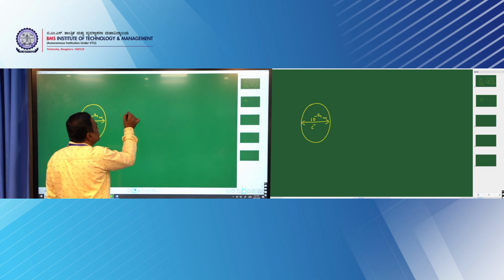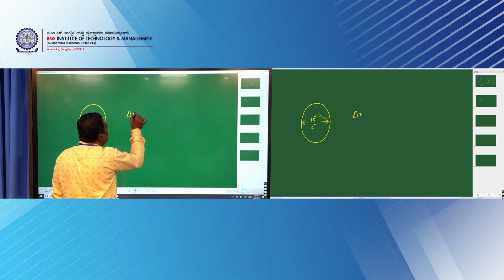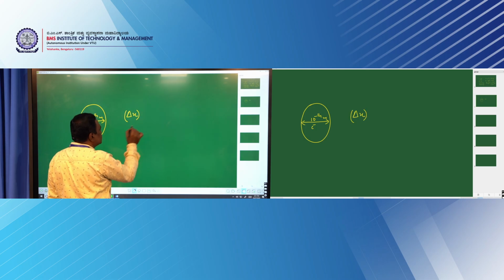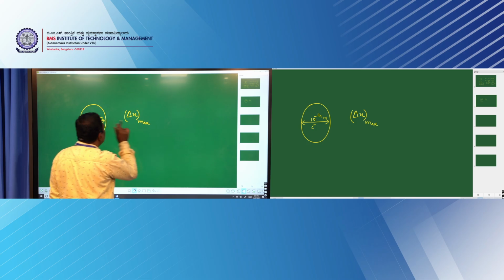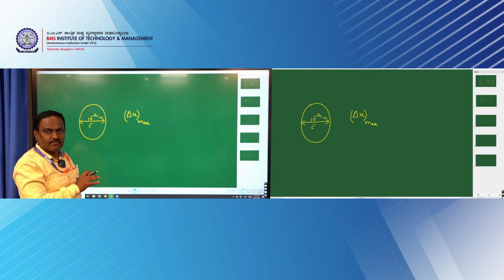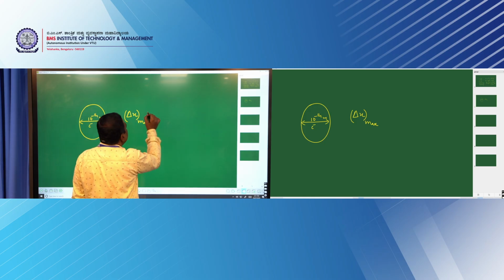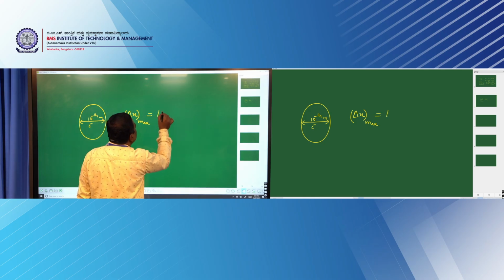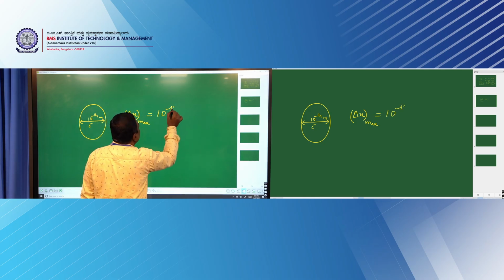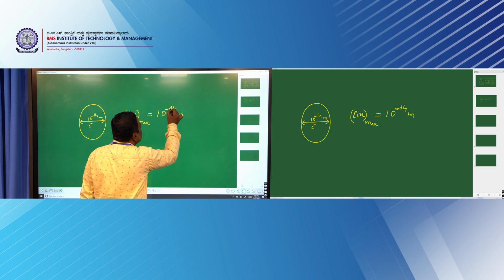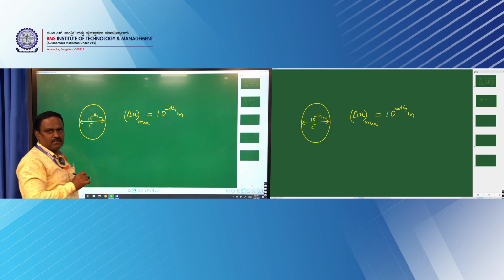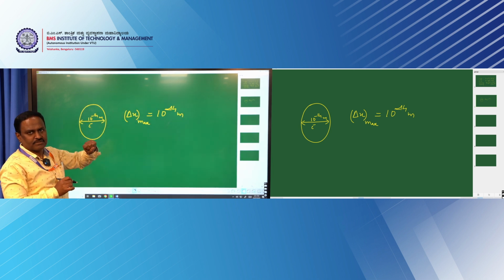So the uncertainty in its position is maximum, because we took the bigger nuclei. So delta x is maximum, which we considered as 10 to the power of minus 14 meters.